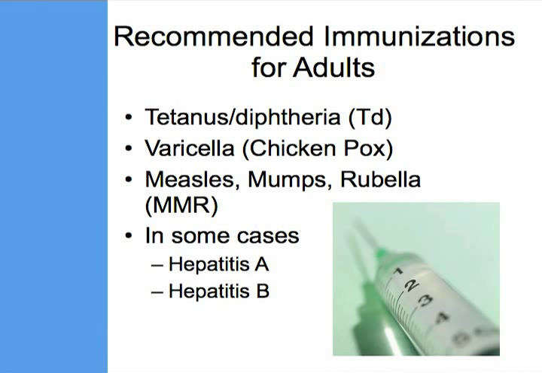Recommended immunizations for adults include tetanus and diphtheria, varicella, measles, mumps, rubella, and in some cases, hepatitis A and hepatitis B. These are vaccines which are particularly important for increasing prevention for ourselves.